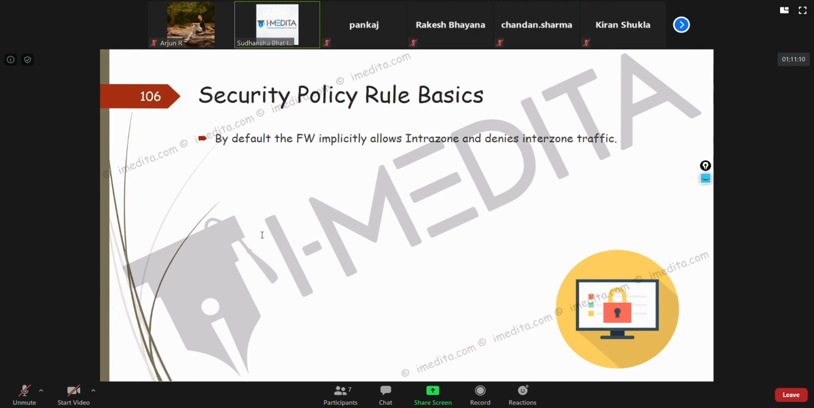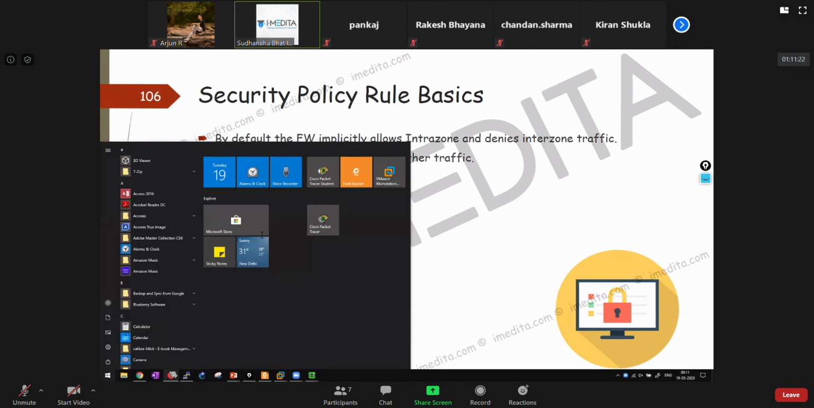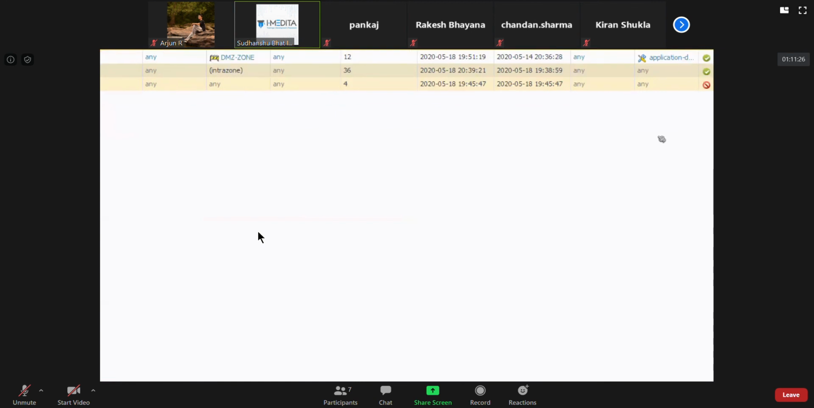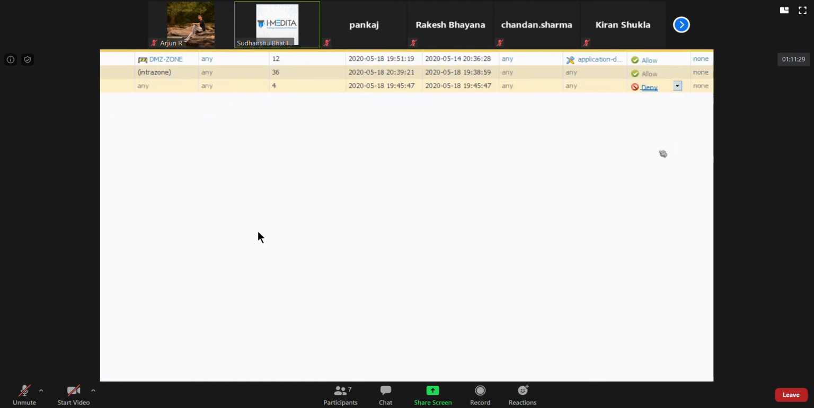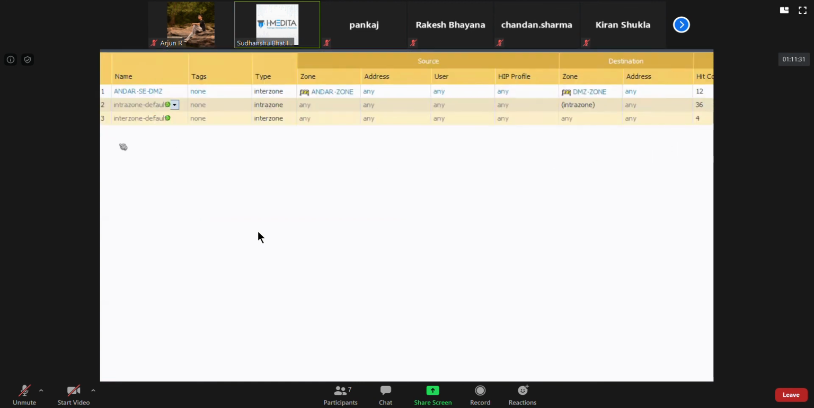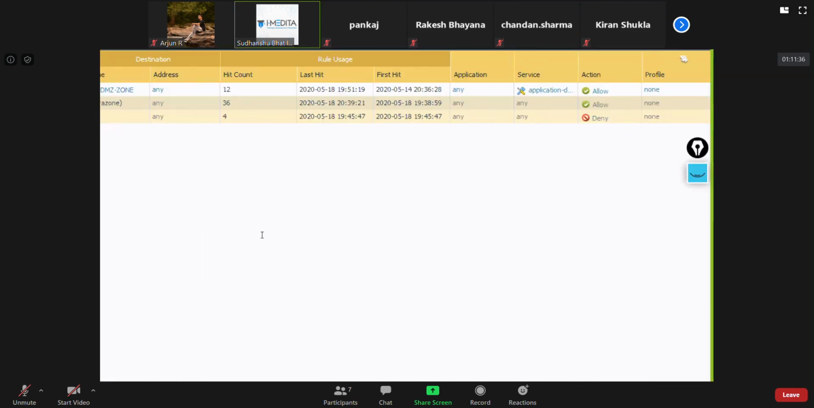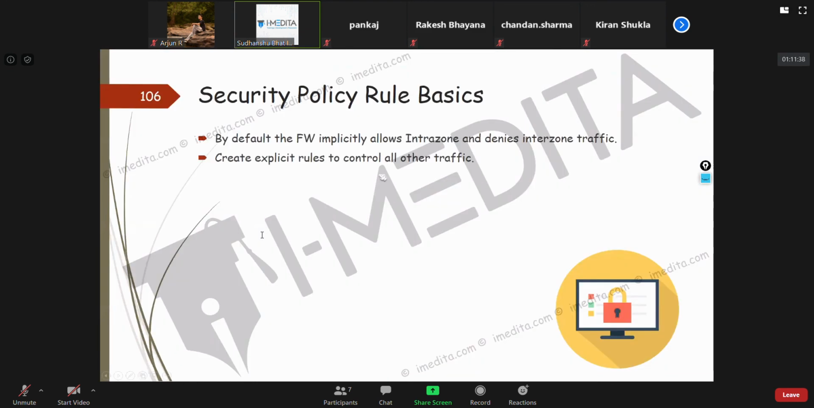Like I told you, by default, the firewall will implicitly allow intrazone traffic and deny interzone traffic. Why? Because these 2 security policies are there by default: intrazone, which allows everything, and this last one, which is interzone, which denies everything. You will have to create explicit rules to allow all of the traffic.